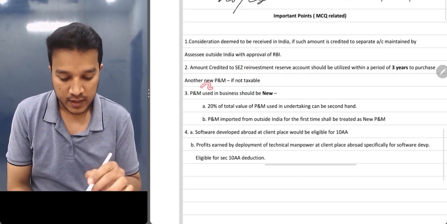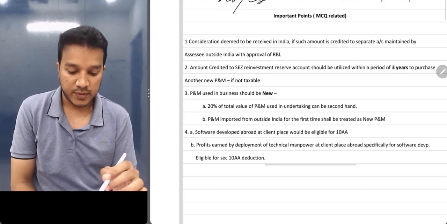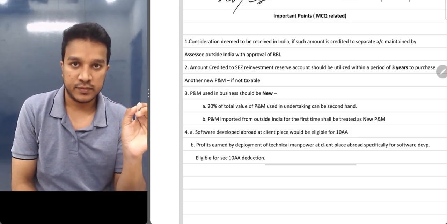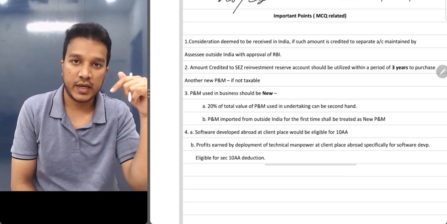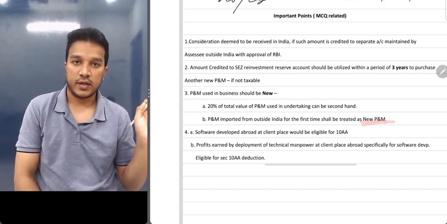Got it? No? Plant and machinery new, you must have studied this before also. New का मतलब इसमें दो exemptions है. One is 20% of the total plant and machinery can be second hand. Okay. Second point is that if you are importing any plant and machinery for the first time, then that is treated as new plant and machinery only.